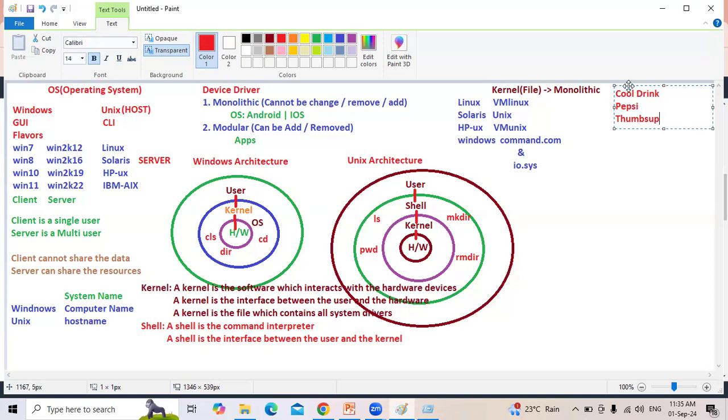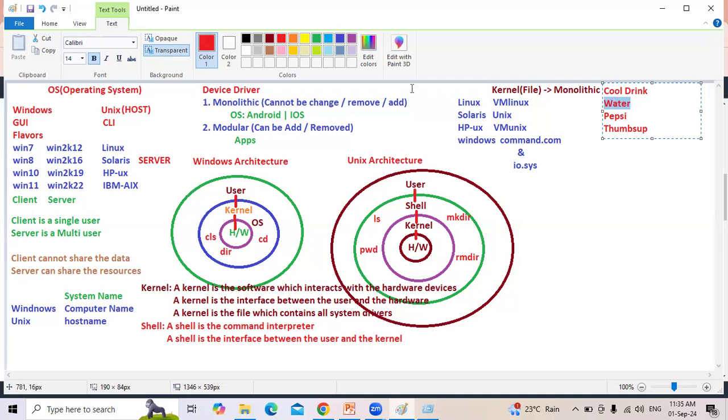Whenever we say flavor, there should be something monolithic. What is monolithic in the cold drink, which cannot be changed, which cannot be removed? That is water. We cannot remove the water, we cannot change the water. The water is monolithic. Because water is monolithic, all these come under flavors of cold drink.